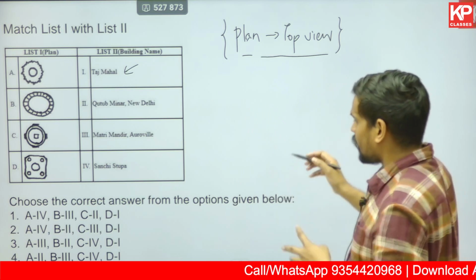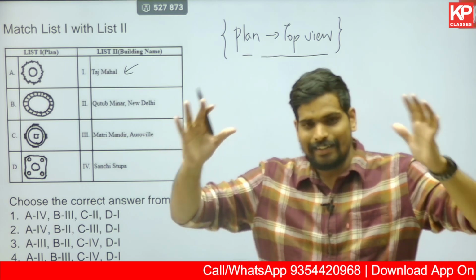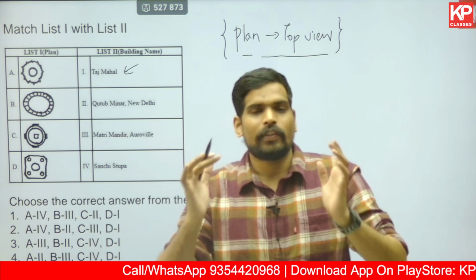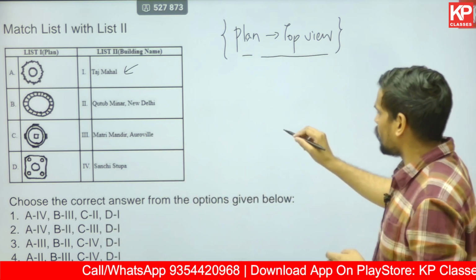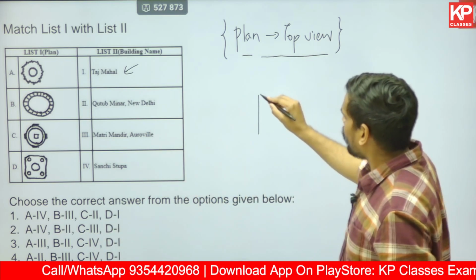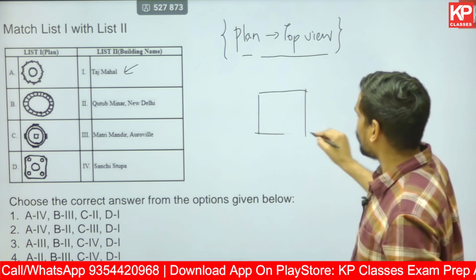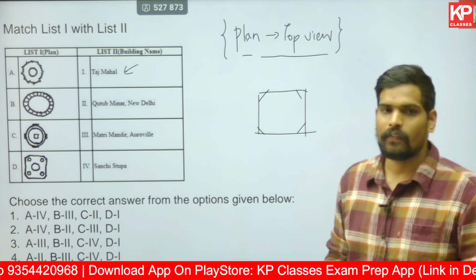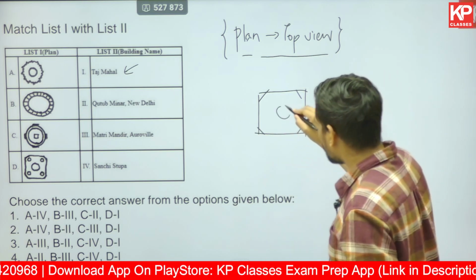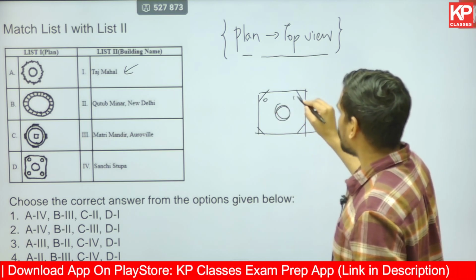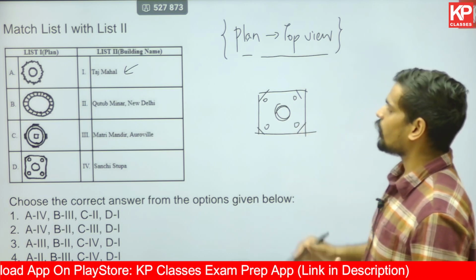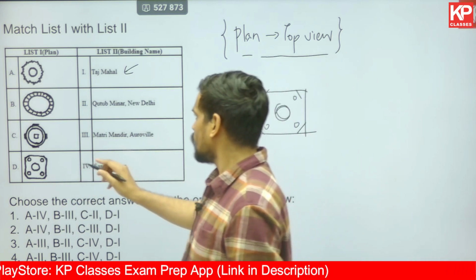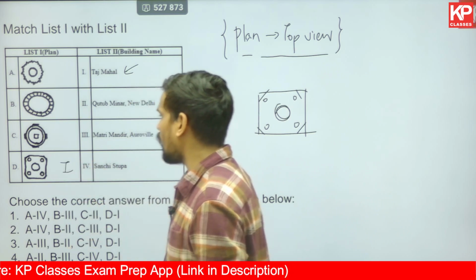So you know Taj Mahal, it has a central dome, central onion dome, a large one, and 4 smaller domes also referred to as chhatris on the sides of it. And the plan of it, it's not a perfect square, rather it is a square with its edges cut off, so something of an octagonal plan with a central dome and 4 smaller domes on the corners of it. So that should be the plan. You see that image over here in D, so that is for sure Taj Mahal. So for D it has to be 1.